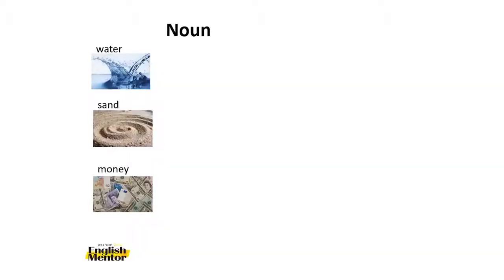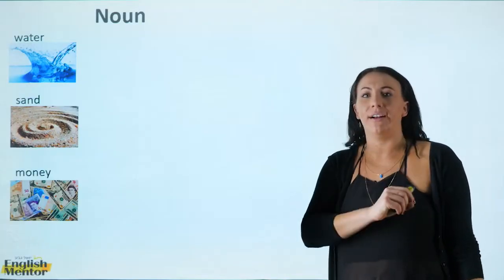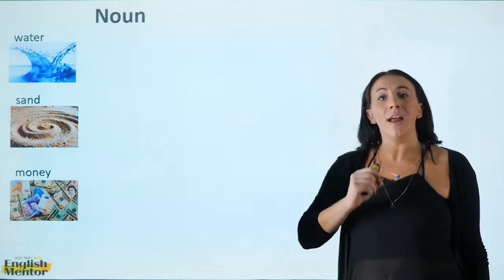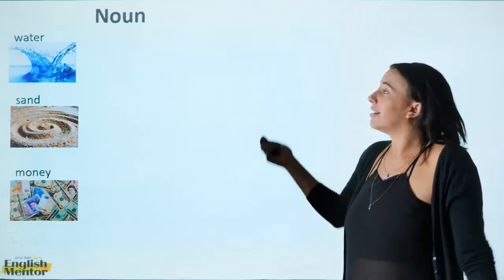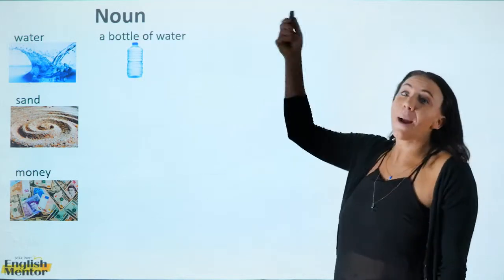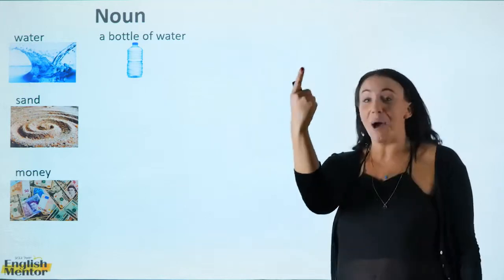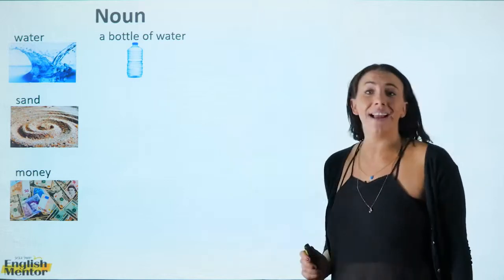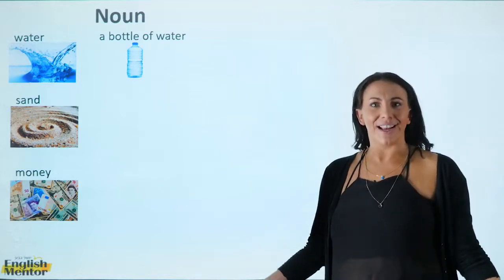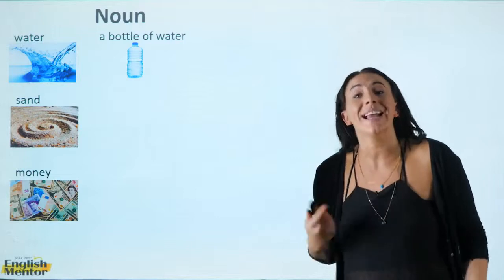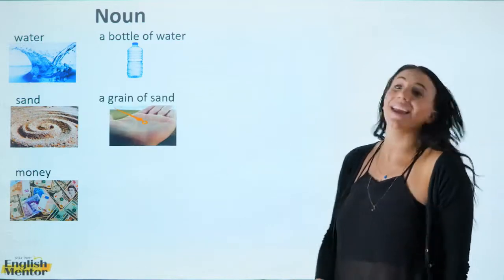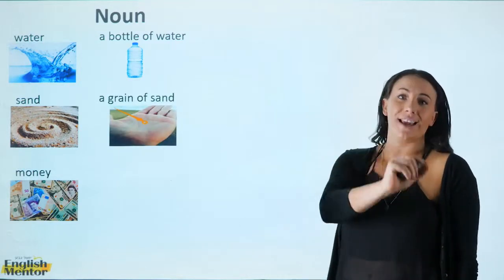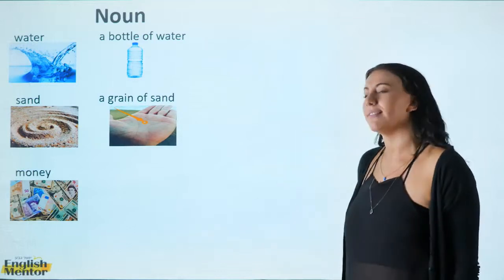So let's take a look at some of these nouns that we cannot count. Water, as we mentioned, you cannot have one water. And because a refers to one, we can't say a water. So what do we say? A bottle of water. One bottle of water. And our one turns into a sand. We can't say a sand or one sand. We can't count sand. But what we can say is a grain of sand because we have one grain of sand.